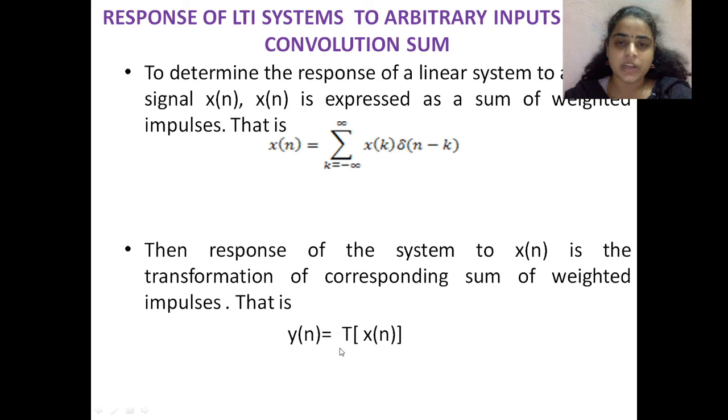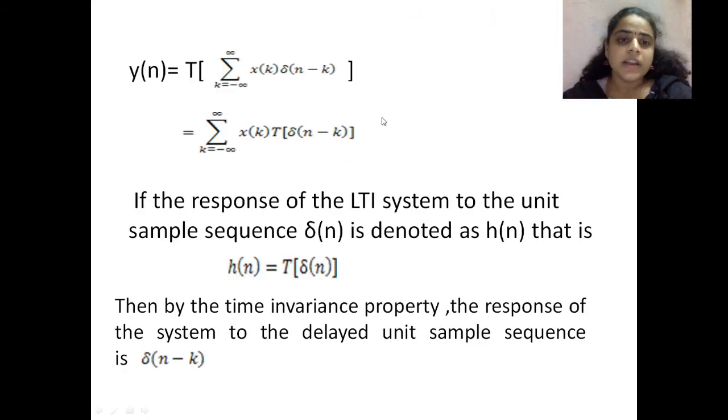That is, y of n is equal to the transformation of x of n, so T of x of k into del of n minus k, summation k equal to minus infinity to infinity. This x of k depends only on k, it is constant, so it will come out. The transformation applies only to the term where n is there, so the transformation of del of n minus k.